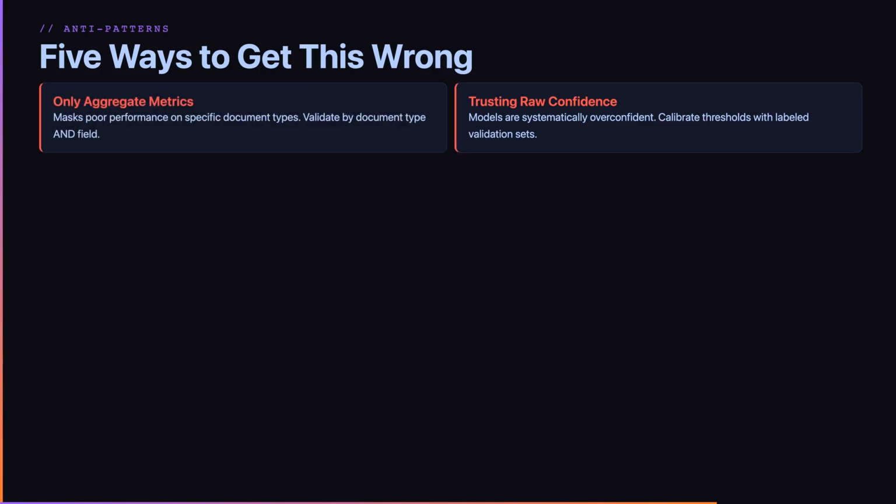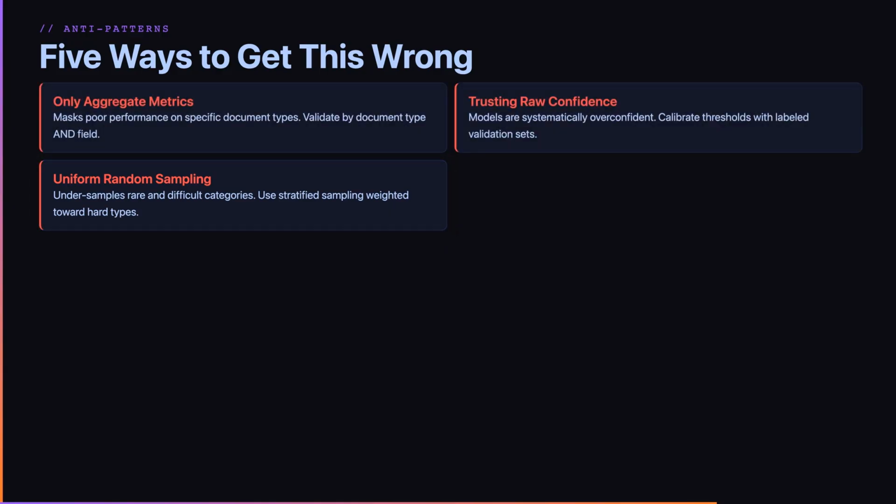Anti-pattern 2. Trusting model confidence without calibration. Models are systematically overconfident. They report higher certainty than their actual accuracy justifies. The consequence is you auto-accept extractions that are actually wrong. The fix: calibrate thresholds with labeled validation sets before deploying automation.